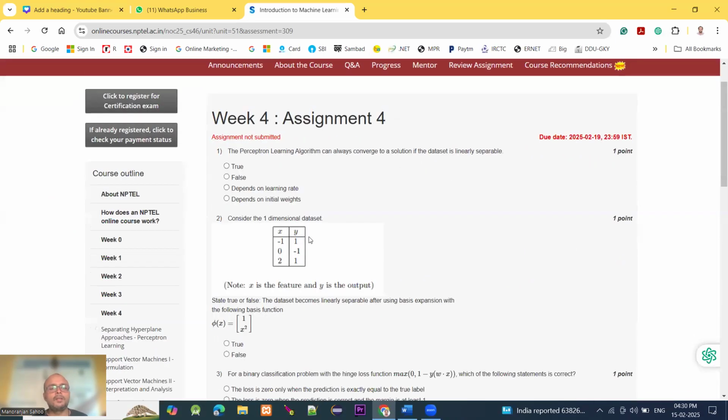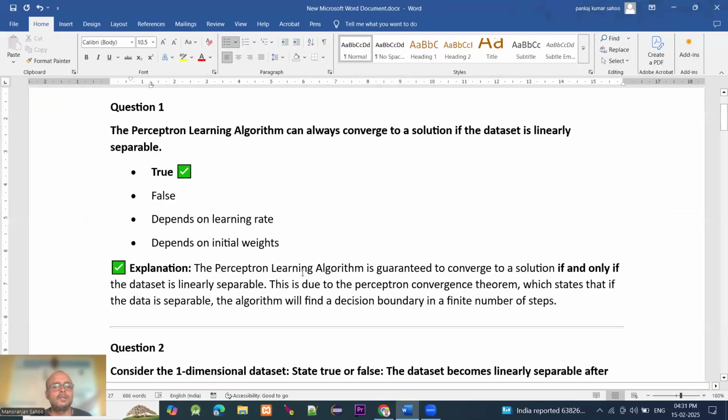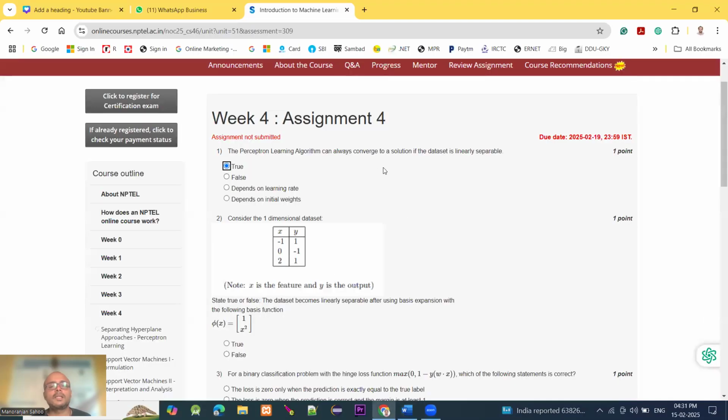The perceptron learning algorithm can always converge to a solution if the dataset is linearly separable. Four options are given: true, false, depends on the learning rate, and depends on the initial weights. It is a true statement, that is option A. The perceptron learning algorithm is guaranteed to converge to a solution if and only if the dataset is linearly separable. This is due to the perceptron convergence theorem, which states that if the dataset is separable, the algorithm will find a decision boundary in a finite number of steps. So this statement is a true statement.